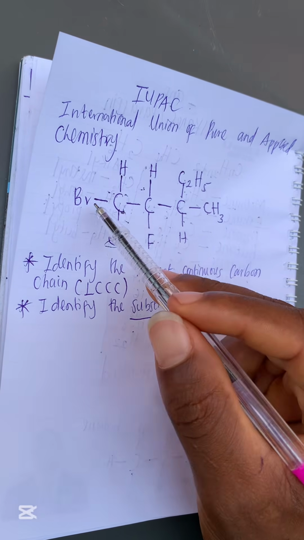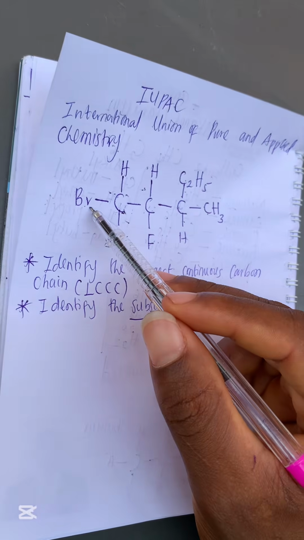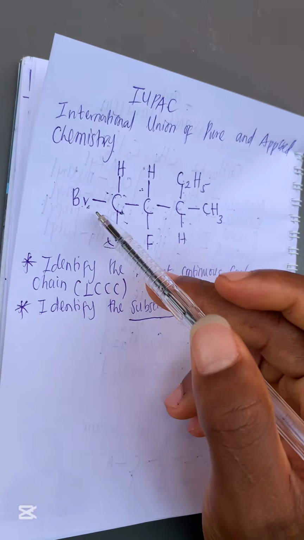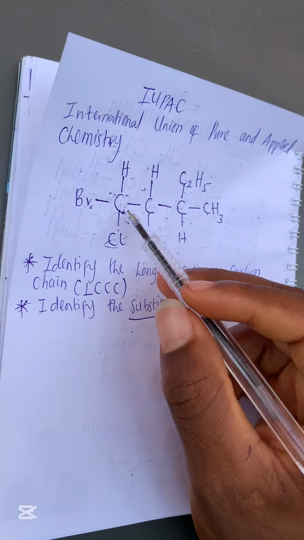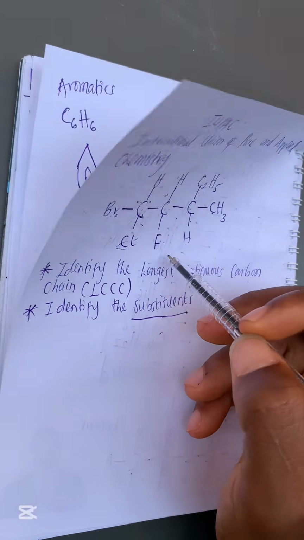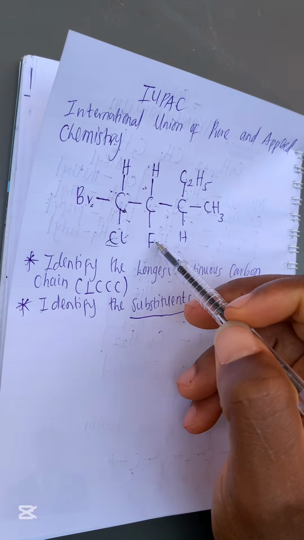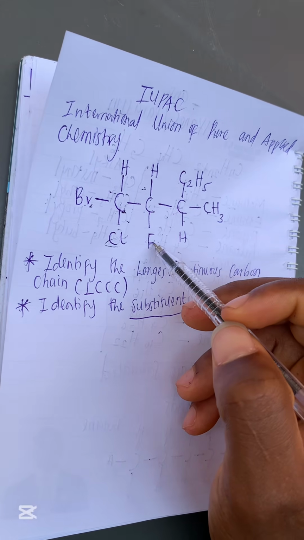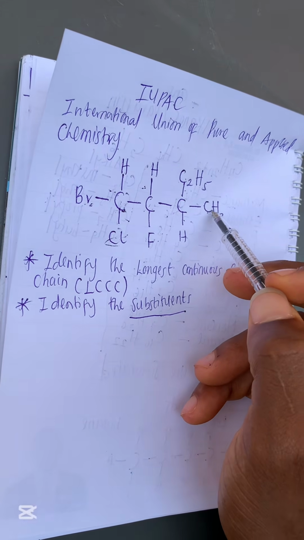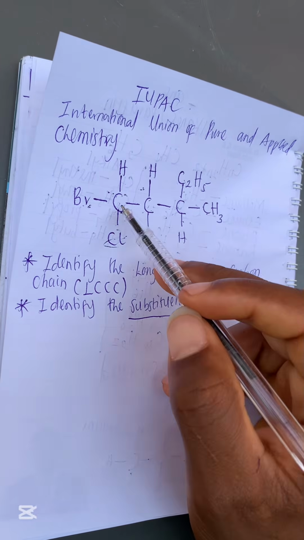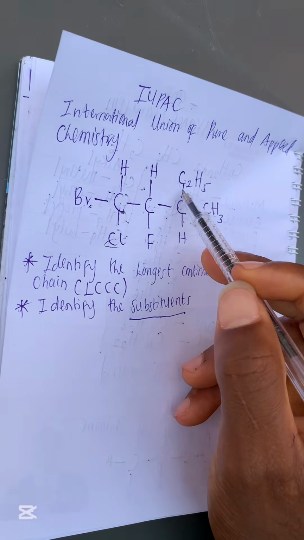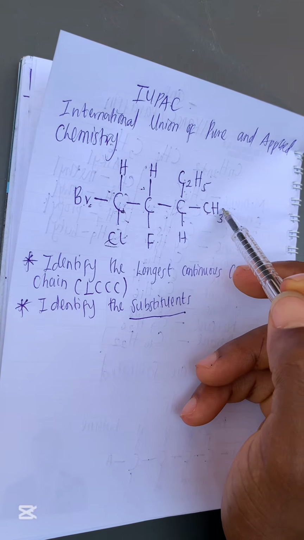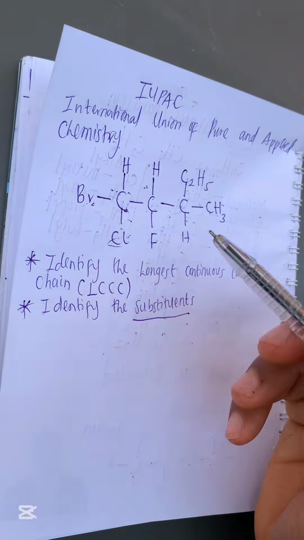So now you can see that this Br, this is bromine. It is not hydrogen and it is attached to the longest continuous carbon chain, so it is a substituent. This chlorine, it is attached to the longest continuous carbon chain and it is not hydrogen. It is a substituent. This F, fluorine, is also a substituent. Even this CH3 is also a substituent because it is attached to our longest continuous carbon chain. So in short, we have how many substituents in this particular question? One, two, three, four. We have four substituents.